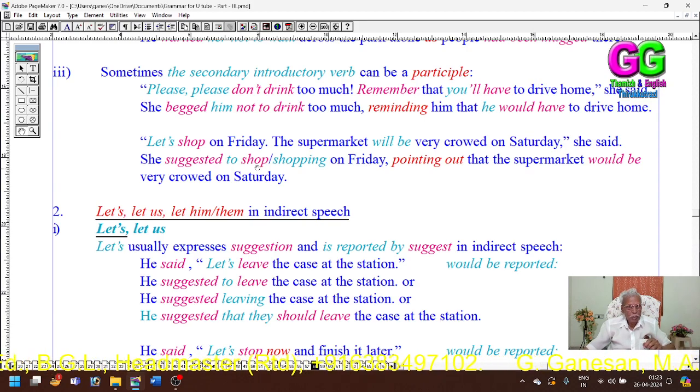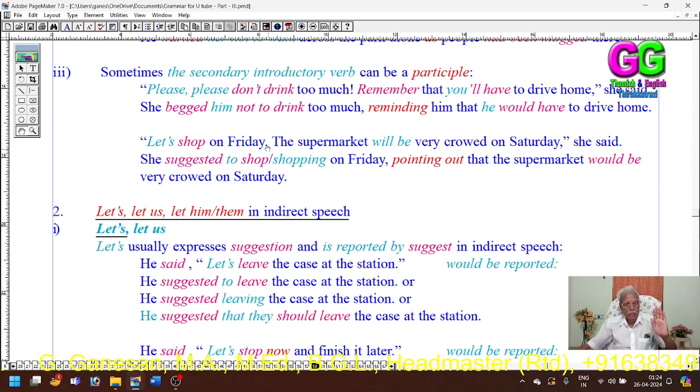Instead of "to shop," you can use "shopping." She suggested shopping on Friday, or she suggested to shop on Friday. Both "to shop" and "shopping" you can use. Pointing out, not telling. Pointing out that the supermarket would be very crowded on Saturday.